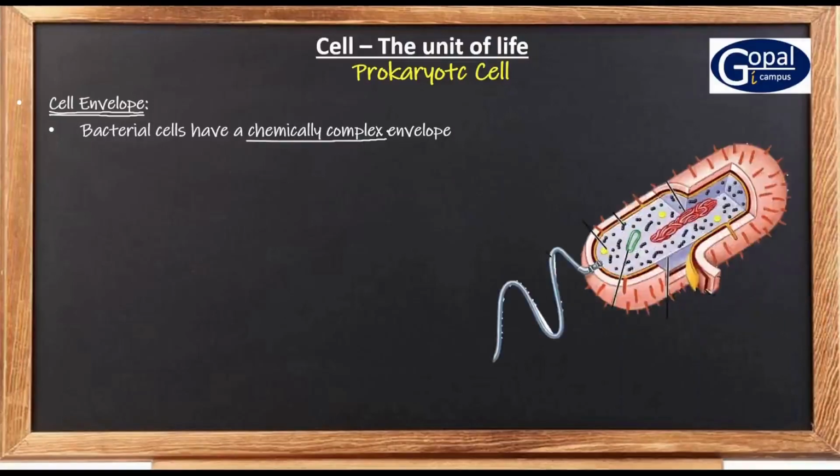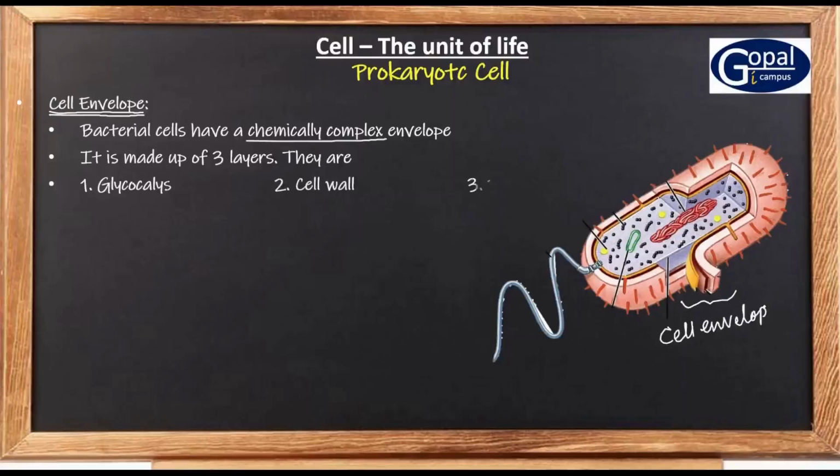See, in this diagram, you can see these three layers. They are together called the cell envelope. The three layers of the cell envelope are glycocalyx, cell wall, and plasma membrane.